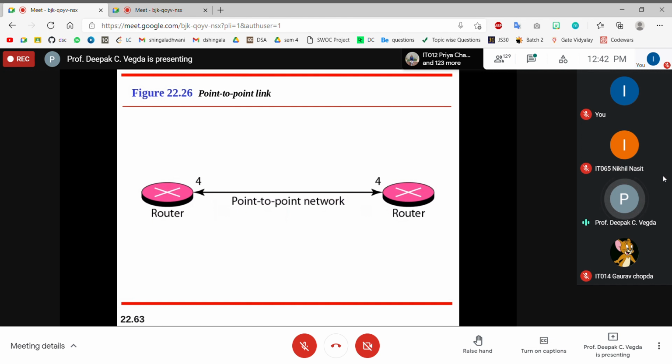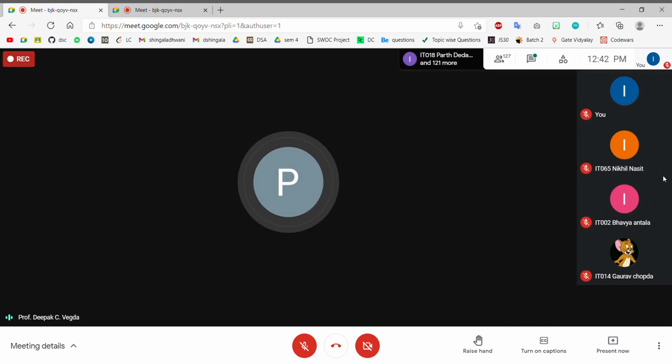When you represent it, you represent it like this. A is connected to B as well as E as well as D as well as C. C is connected to this. So this is, you can say, an unrealistic representation where you assume that this is how I can connect it. But for that you need too many cables or too many links.